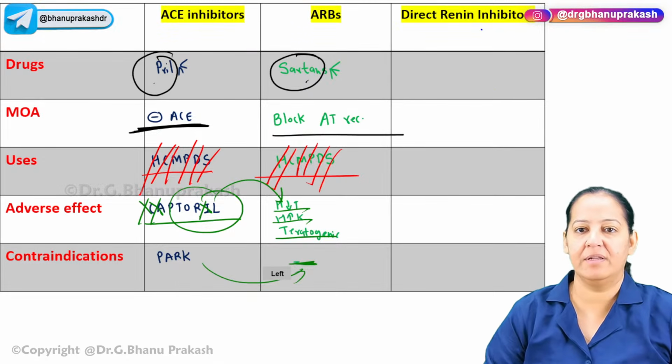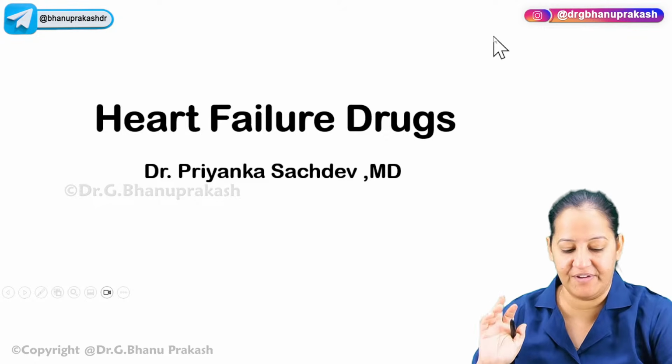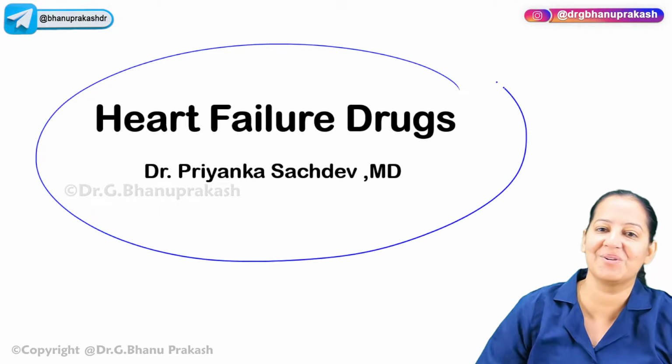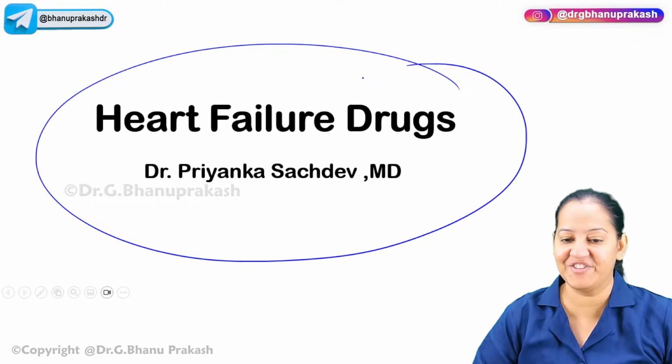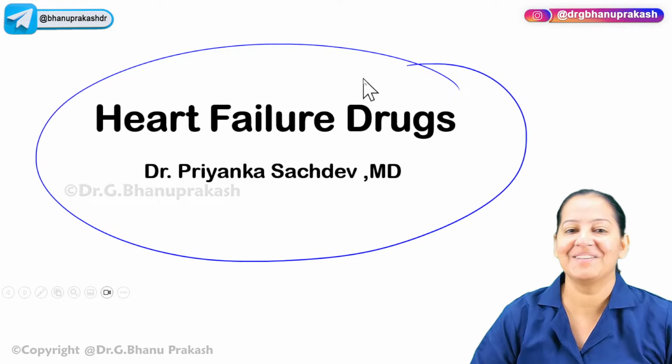So we are done. These drugs are not very important, so we are skipping them. Coming to the next chapter, heart failure drugs. You want me to teach you the heart failure drugs also? Digoxin is the main drug here. Digitalis, digoxin. Can we start? Heart failure drugs, so CVS will also be done. So let's start the next chapter.